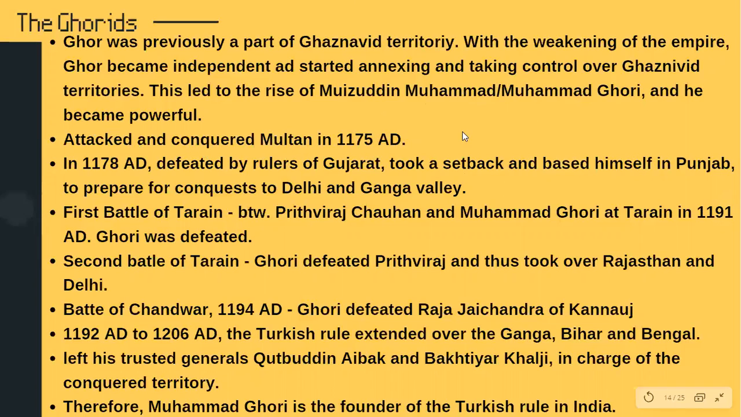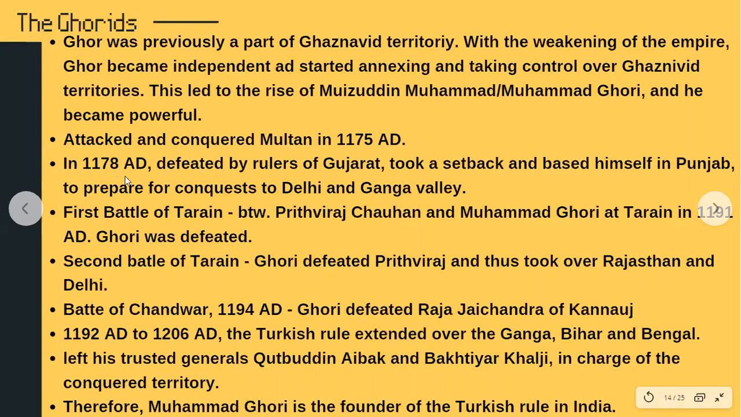Then he attacked and conquered Multan in 1175 AD. And in 1178 AD, he was defeated by the rulers of Gujarat. So he took a setback. Students, this is also the period when Gujarat was very rich because it was a coastal place and a lot of trade took place. So they were very rich. They were very strong, right? We've read about this previously in this chapter as well.